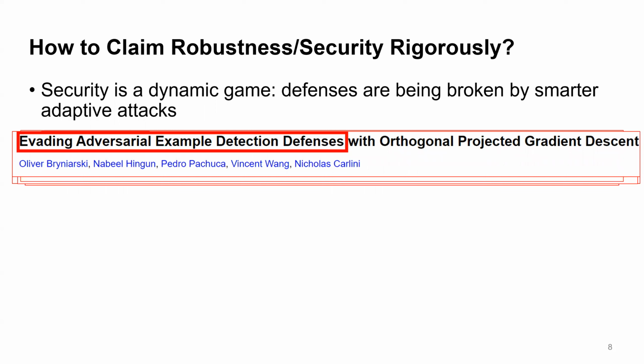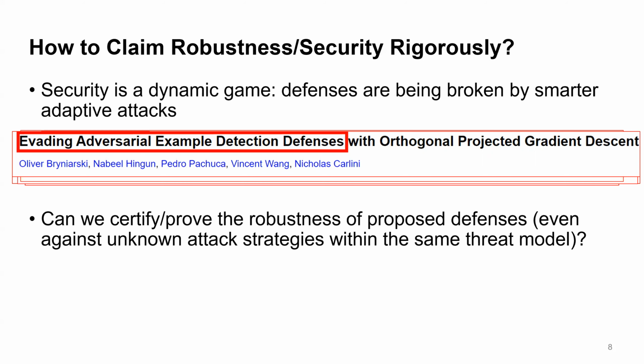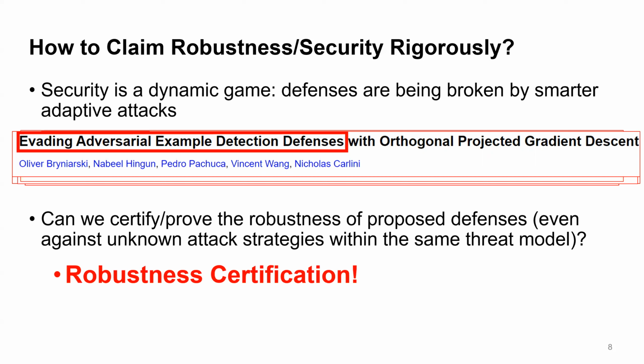Observing this cat and mouse game, a natural question we have is, can we somehow prove or certify the robustness of the proposed algorithm against unknown attacks, maybe in the future, but within the same threat model? This would end the arms race between attackers and defenders. And here comes the concept of robustness certification, the second keyword of today's talk.